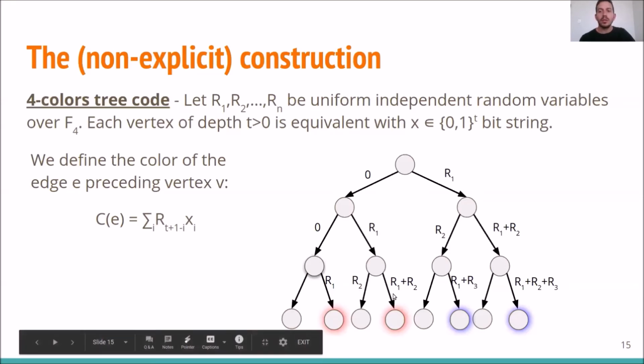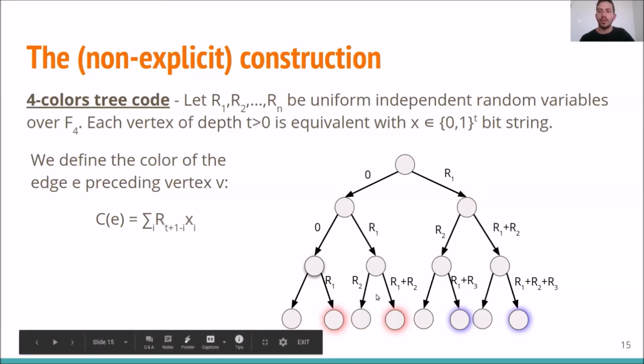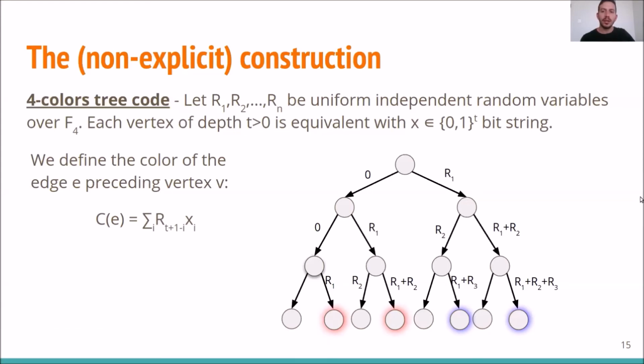Which means that the number of bad cases doesn't depend on the location of this shape in the graph, rather than the number of shapes that exist in the graph. This observation helps us to bound the number of bad events and actually to prove that this construction induces a 4-color tree code as we wanted.